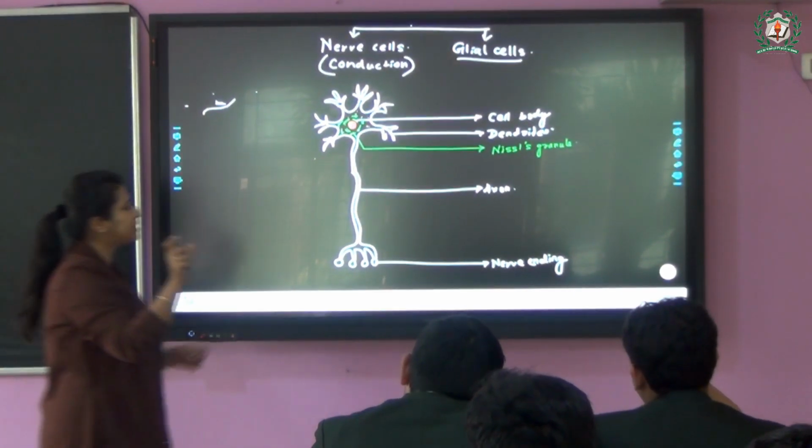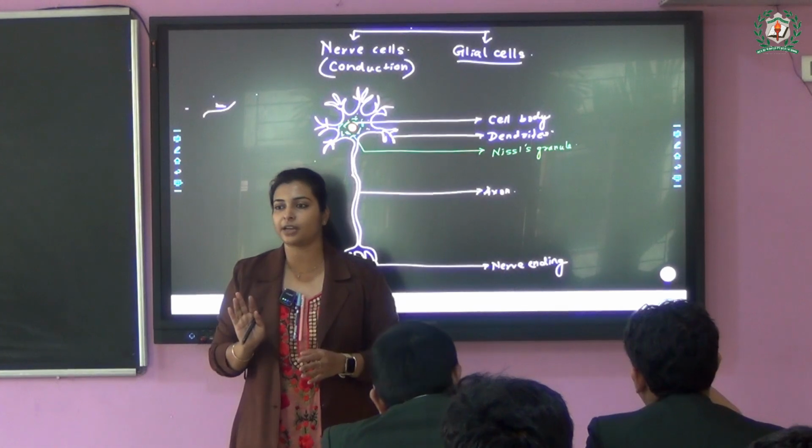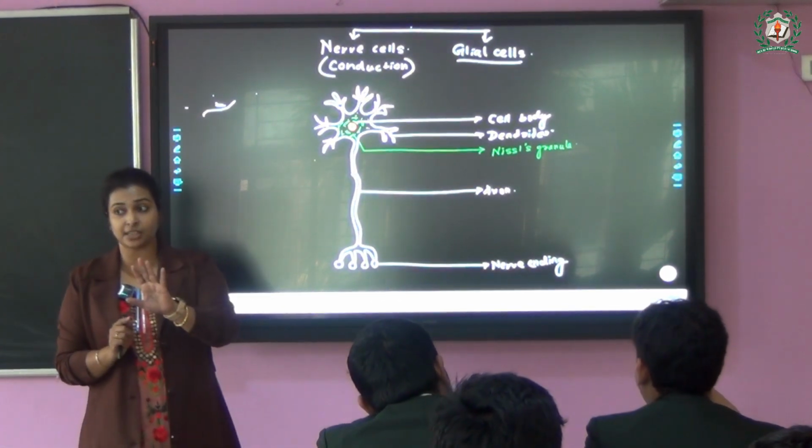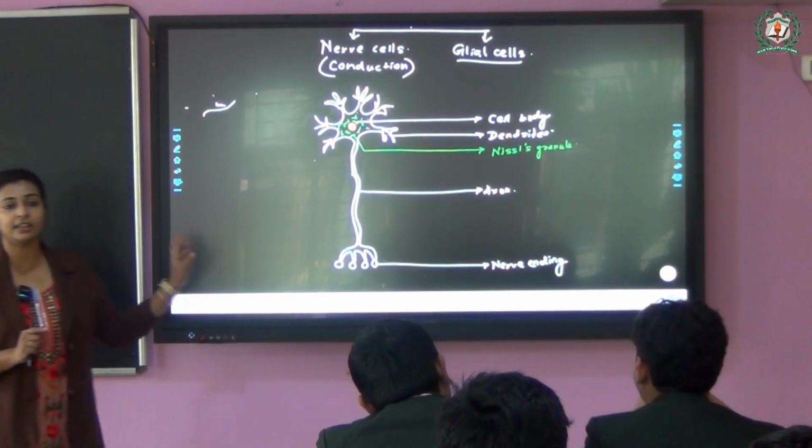Now, what is this? This is nothing but some endoplasmic reticulum. Responsible for, what is the endoplasmic reticulum? If this is along with the ribosome, then they are responsible for?